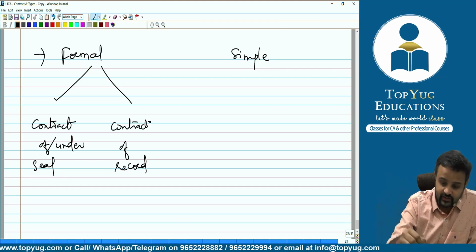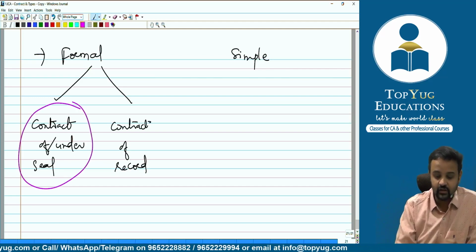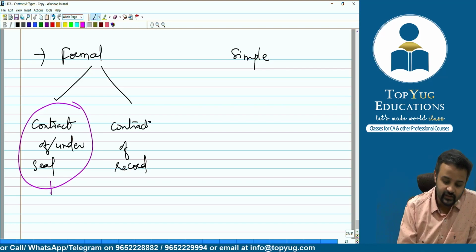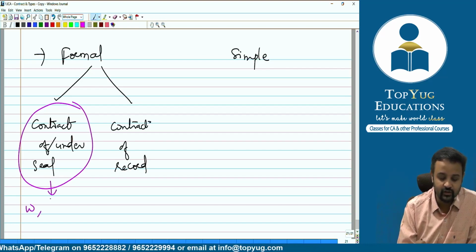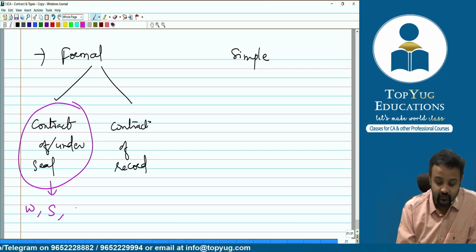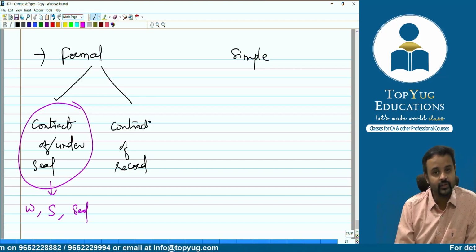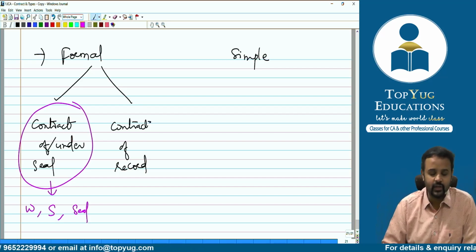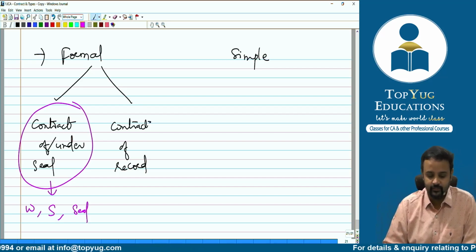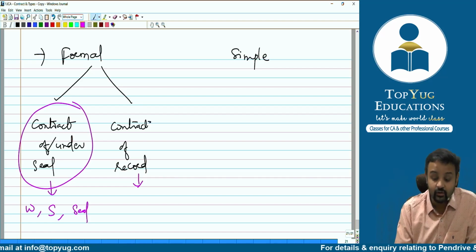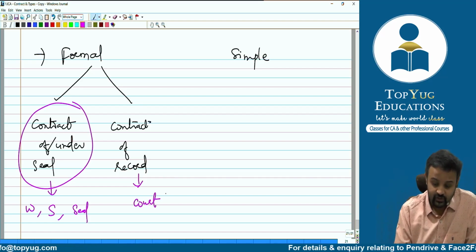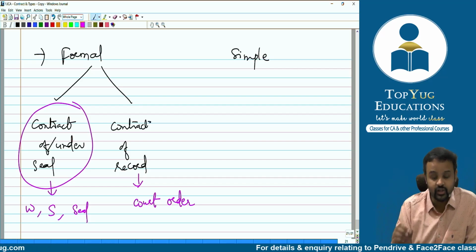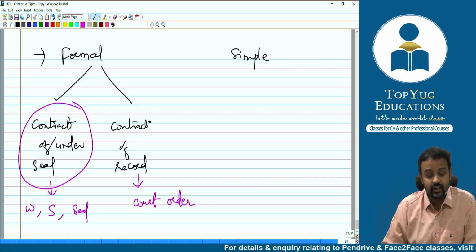Now you'll say, sir, what is this contract under seal? See, this means when a contract has to be written, when a contract has to be signed, when a contract needs to be sealed as well. As per English law, when the contract has to be written, signed, sealed properly, then it is called contract under seal. And when you're talking about a court order or judgment of the court, because of which the contract comes into existence.